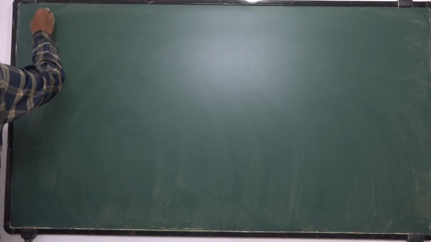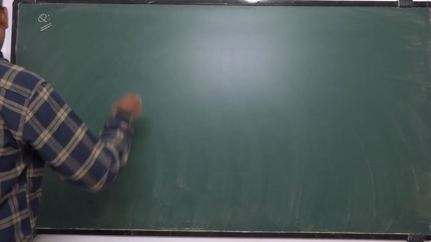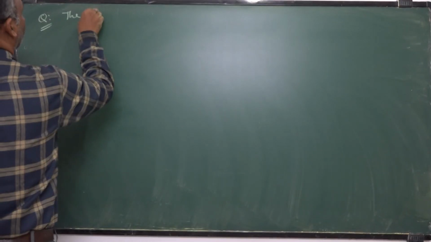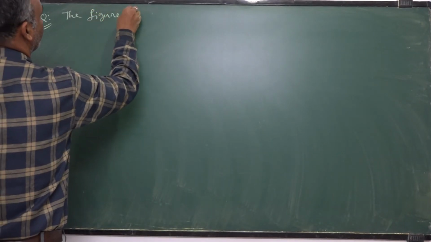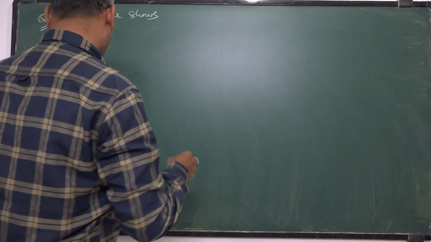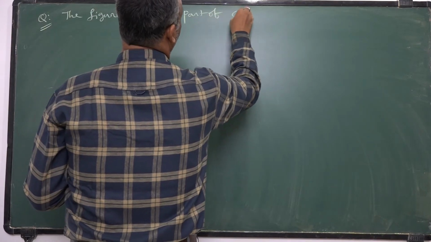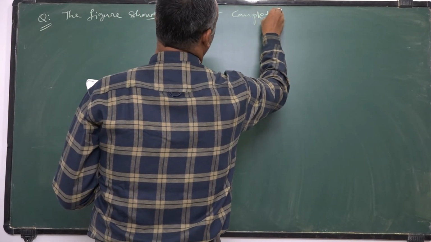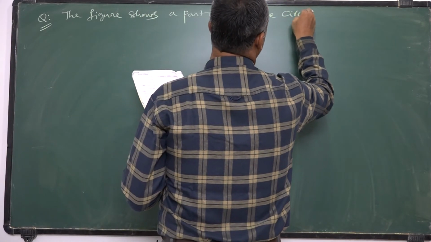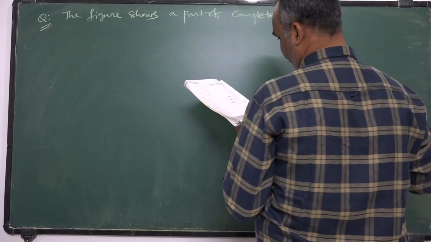Let us solve one or two problems based on the self-induction concept. The question: the figure shows a part of a complete circuit.